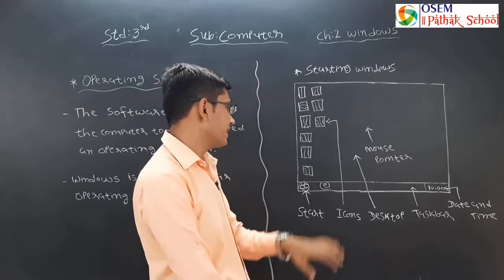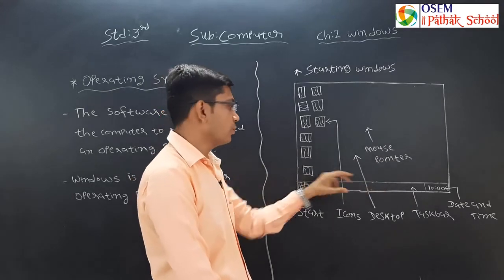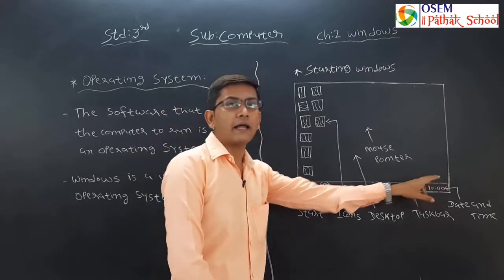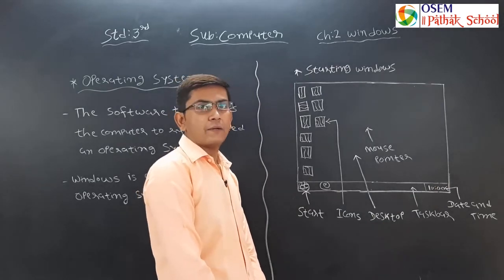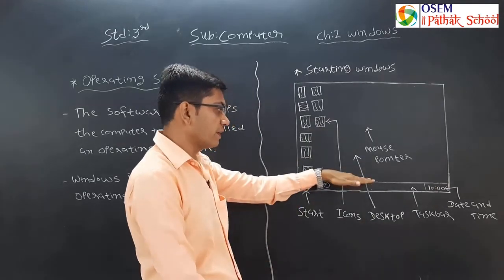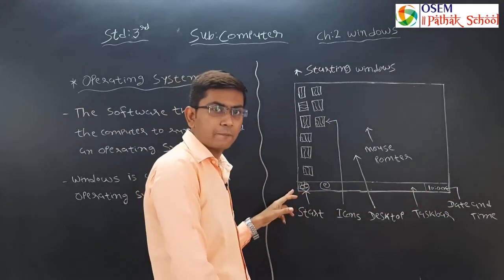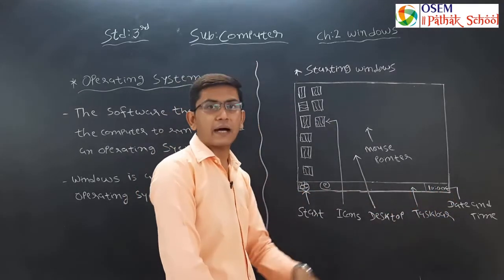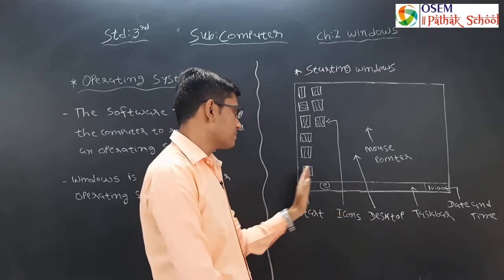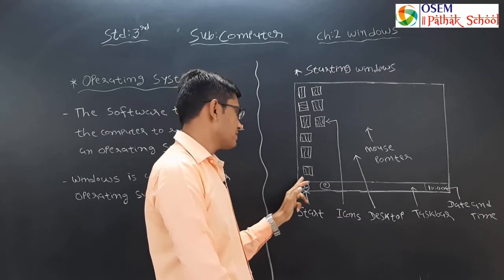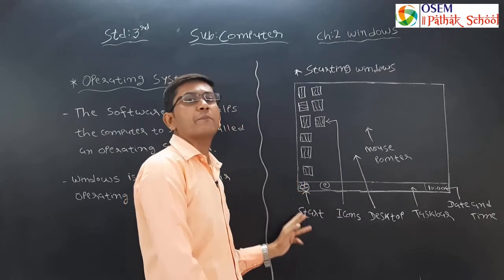Next, on the desktop, at the bottom side of your desktop, you can see one horizontal bar. So the bar at the bottom of the desktop is known as taskbar, means whole horizontal line is known as taskbar. At the left side of the taskbar, you can see one round button. It is called start button.